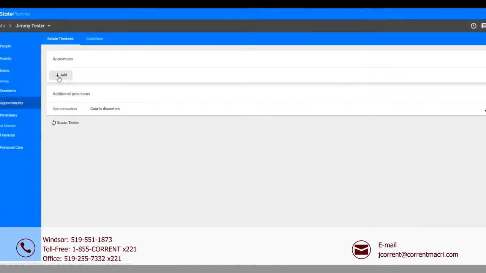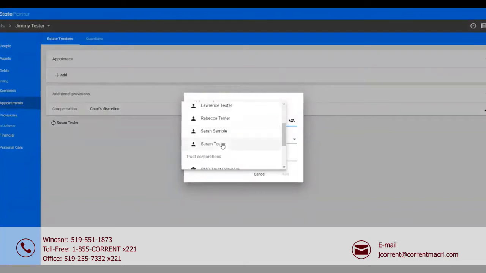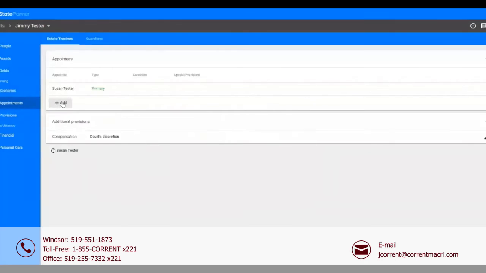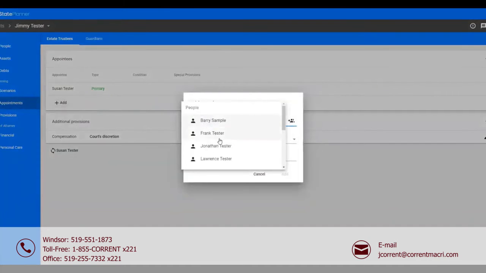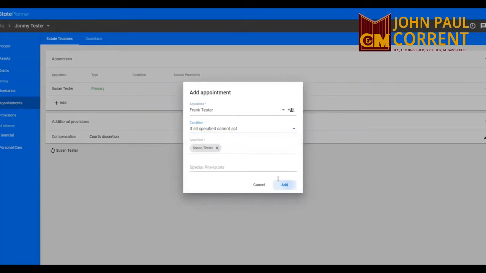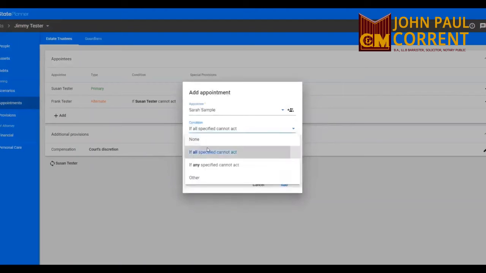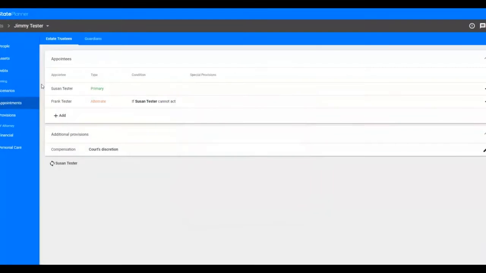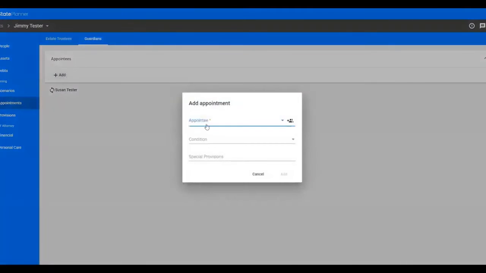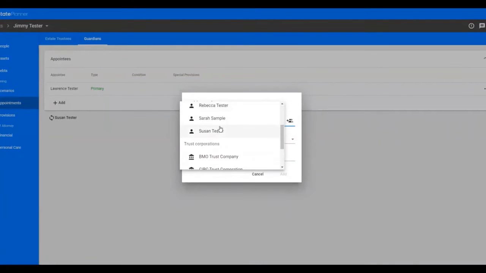Then we're going to just appoint the first executor, Susan. And then if Susan can't act, we're going to have one of the siblings from each side. So we're going to have Frank Tester if Susan can't act, along with Susan's sibling, which is Sarah Sample, again, if Susan can't act. The guardian will be, let's pick one of the family members. Let's just say it's going to be Lawrence. And if Lawrence can't act, it's going to be Sarah.